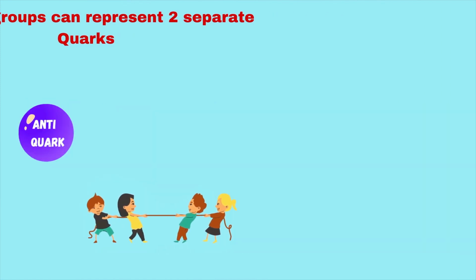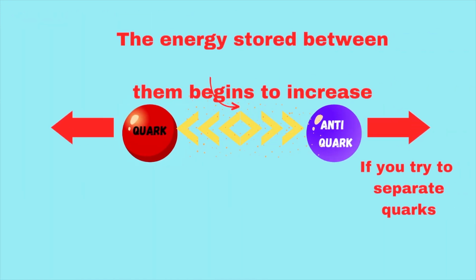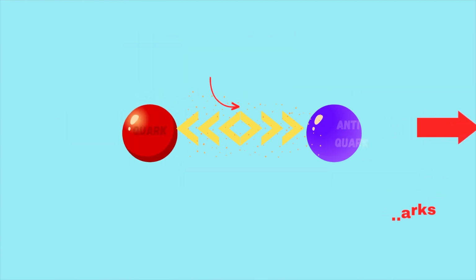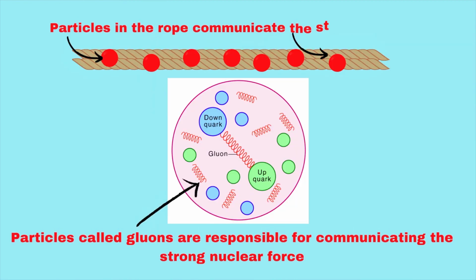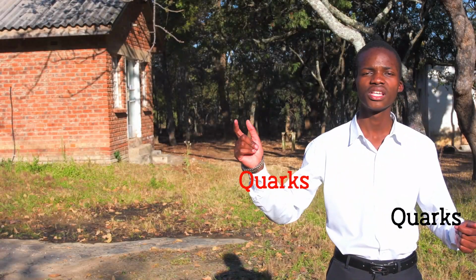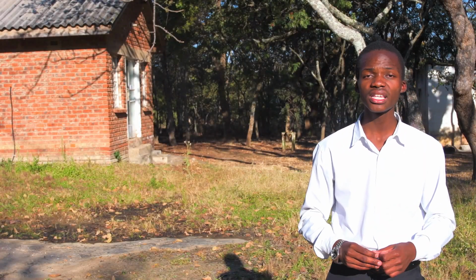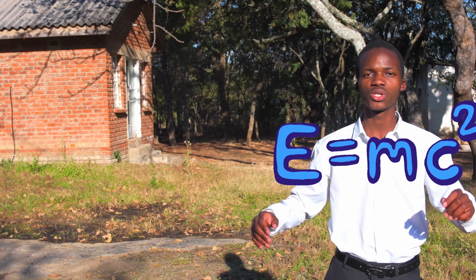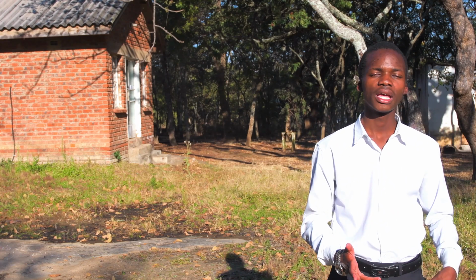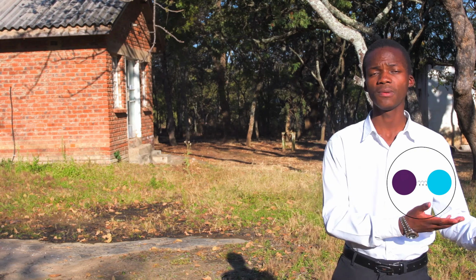If you try to separate quarks, the energy stored in the force field between them begins to increase. Just like particles in the rope communicate that strong tension, particles called gluons are responsible for communicating the strong nuclear force. But if you continue to pump in enough energy, that energy will be converted into mass and new quarks start popping up. This is according to Einstein's famous equation E = mc², which says that mass and energy are equivalent.